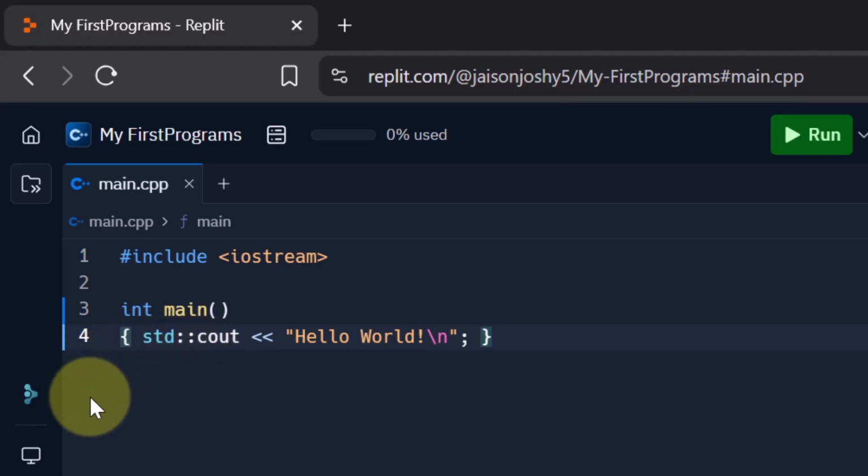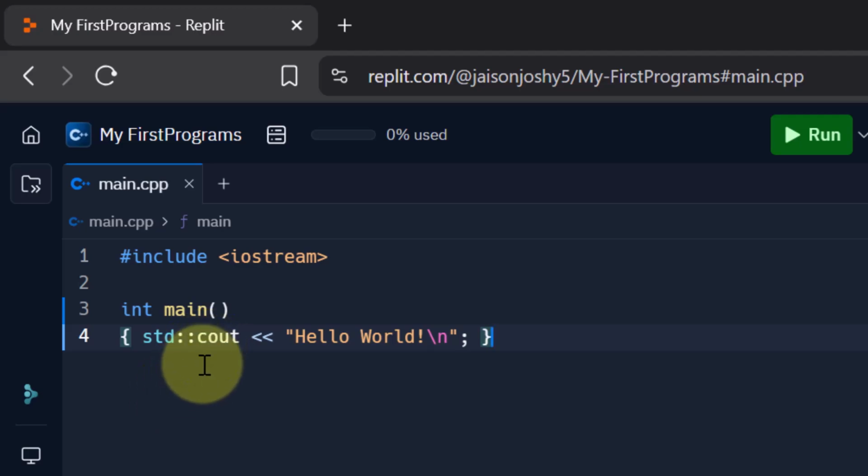Std is the standard namespace where many of the basic features live. And you have to make use of this std in order to make use of features like cout, cin, and so on. We'll come to all those in a while. There is also a way to avoid writing this std all the time. That we will see as we move ahead. So for now, understand that it is a standard namespace where most of the features live.